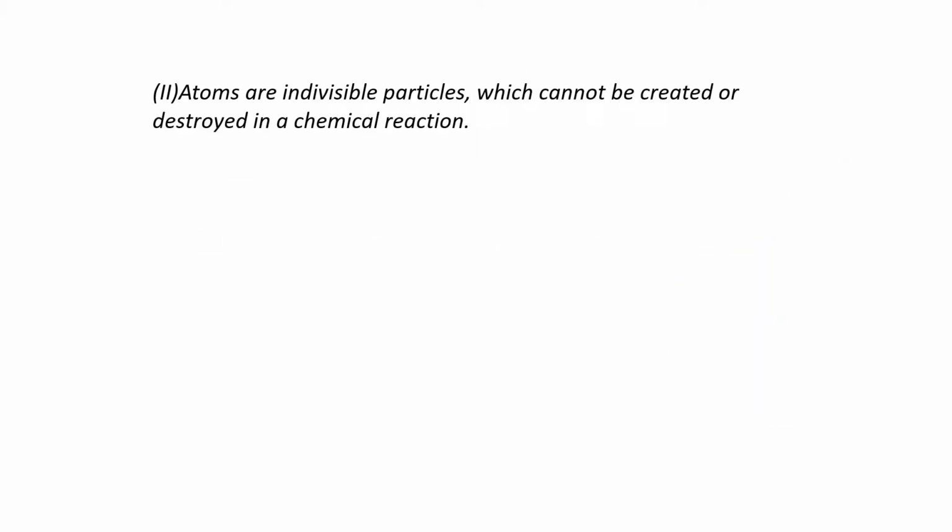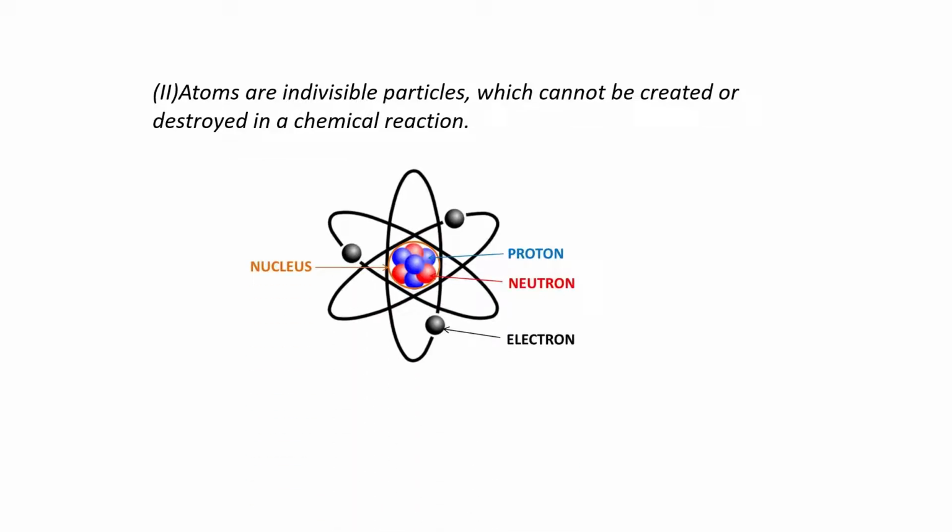Going further, in postulate number 2, he's saying that atoms are indivisible. It means you can't break down that last part which we call an atom. But we have proved that atoms are divisible. They are divisible into protons, neutrons, and electrons.